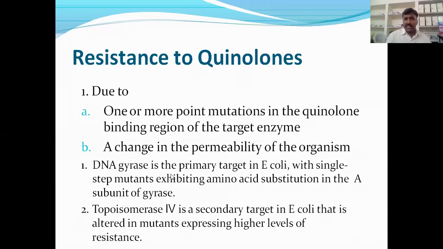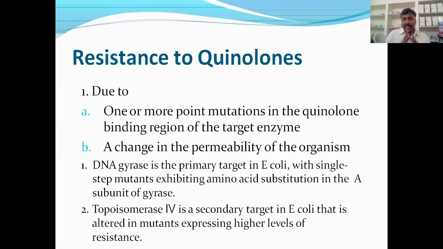DNA gyrase is the primary target in E. coli, with single-step mutants exhibiting an amino acid substitution in the A subunit of gyrase. I already said that there are two subunits in the DNA gyrase enzyme, subunit A and subunit B. Subunit A cuts the DNA, and afterwards it is resealed like a ligase and healed.